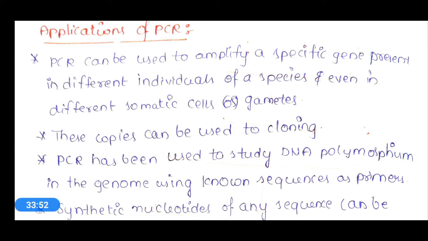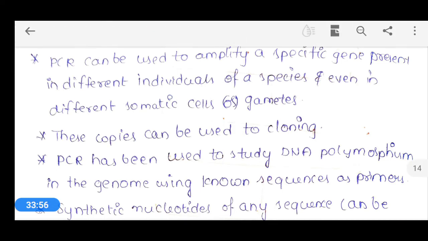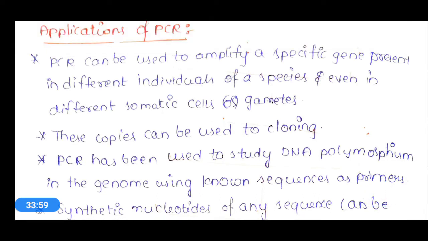So this PCR can amplify both genes. Both genes responsible for hair growth of two different individuals, and even in different somatic cells or of different gametes. Whatever the difference might be, whether it is an individual difference, a somatic cell difference or a gamete difference, this PCR can amplify any specific gene.